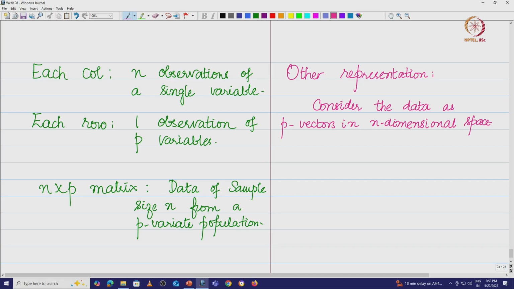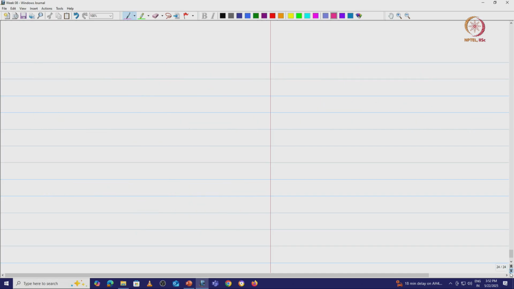So, let us see what actually it means. Let us just take an example and see what it is. We will also look at the idea of mean vector and so on. We will also get another interpretation for the mean vector. So, let us take an example.